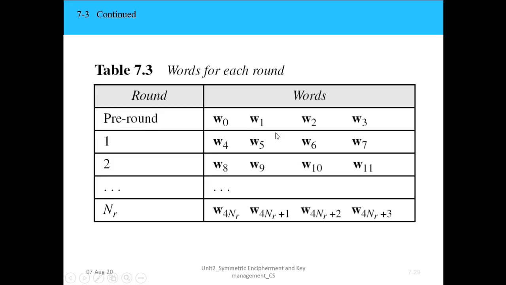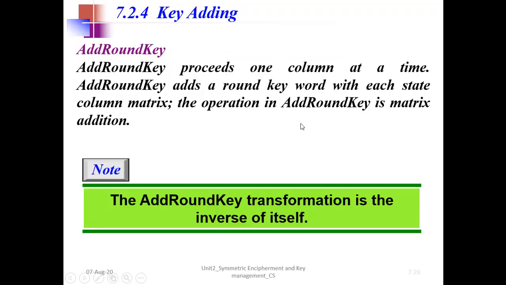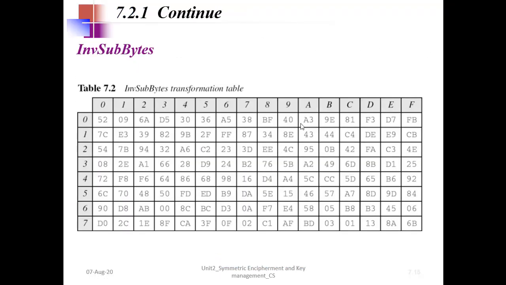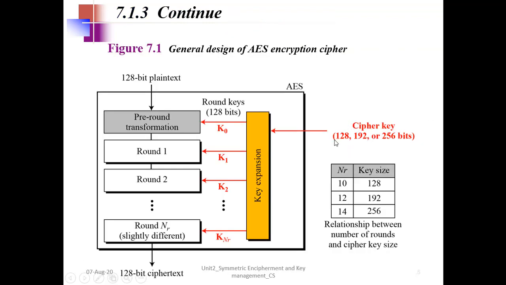So let's see how that is created. We are talking about the round key. It is always 128-bit, but the cipher key can be 128, 192 or 256 depending on the number of rounds. So the round key is always 128 bits.